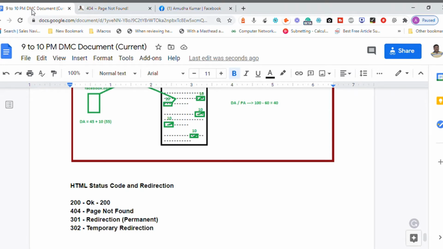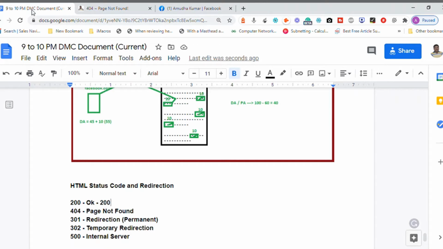Now, these are four different status codes. There are other status codes also. For example, 500. Whenever you encounter a status code 500, it means there is a problem with the internal server of the website. So, internal server error.